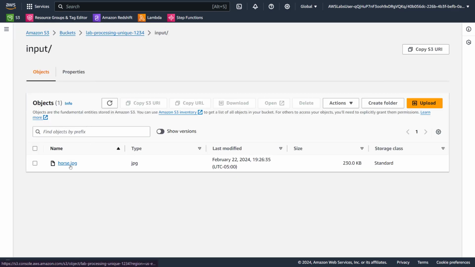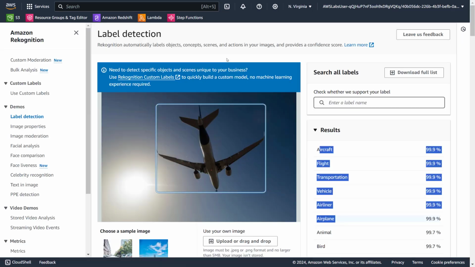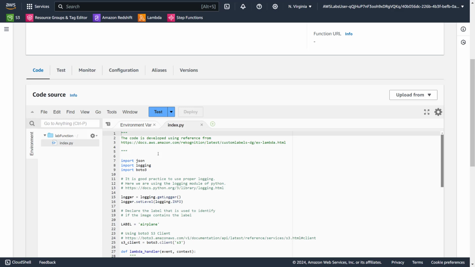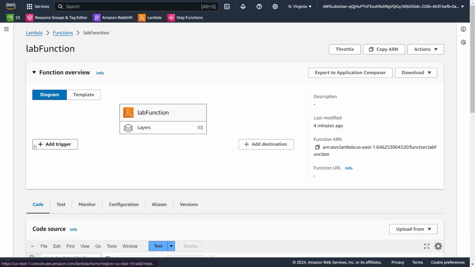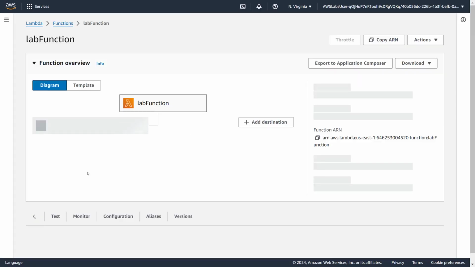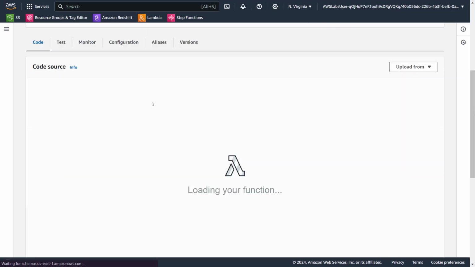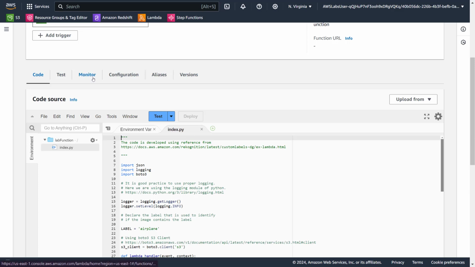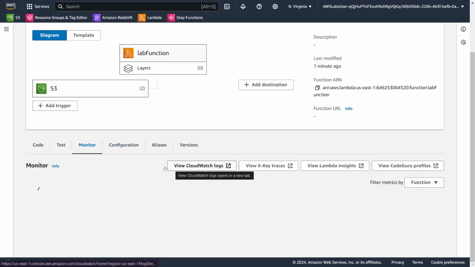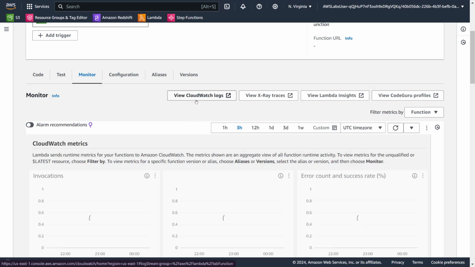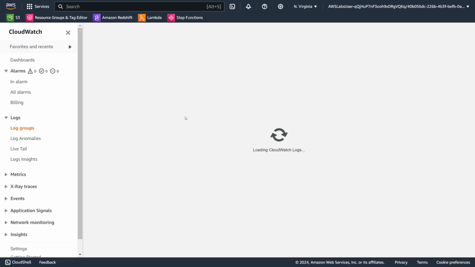It's uploaded. So behind the scenes, what happens? Since this is a put event, it will trigger the lambda function. Okay, it will trigger this lambda. If I refresh this, there will be a trigger, because since I created it, it will pop up here. You see that? Now this might have got triggered, but I don't know. But you can click on monitor if we have access. Let's see. If I go here, it should show me the logs that got triggered. That is one way to see it.